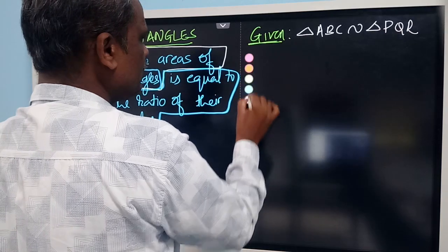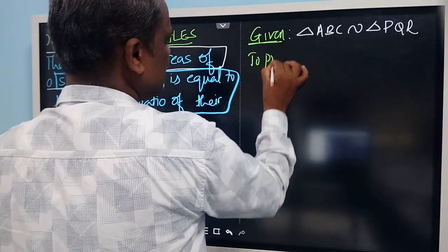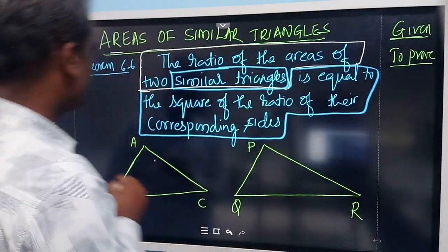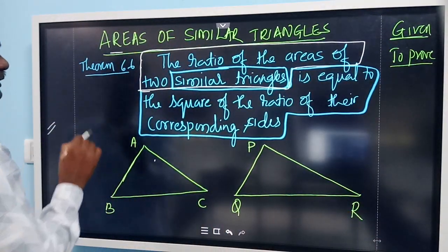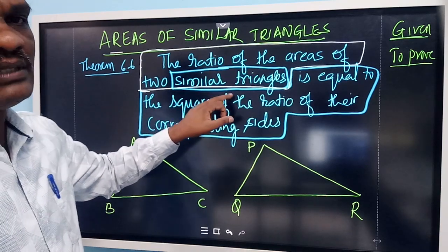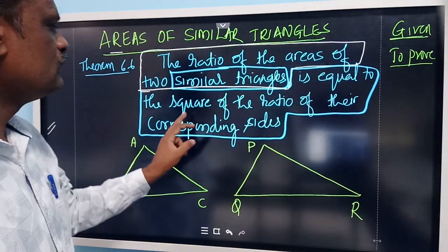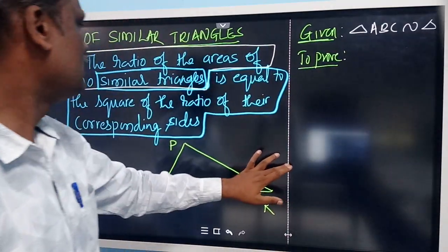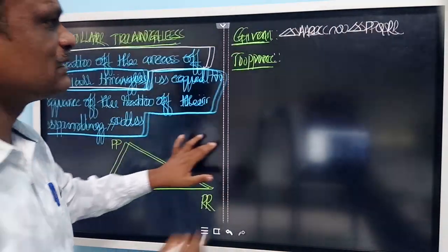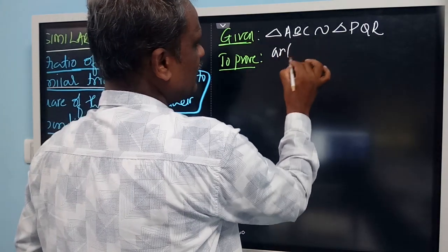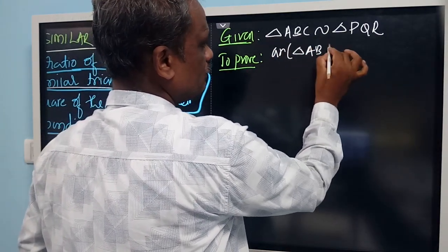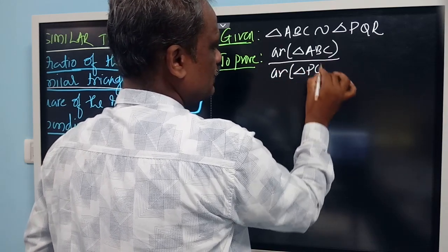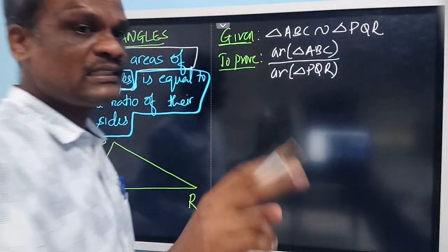So what do you have to prove here? To prove, see the second part of the statement. You have to prove that the ratio of areas of two similar triangles is equal to the square of the ratio of their corresponding sides. So the ratio of areas of two similar triangles can be written like this: area of triangle ABC divided by area of triangle PQR.